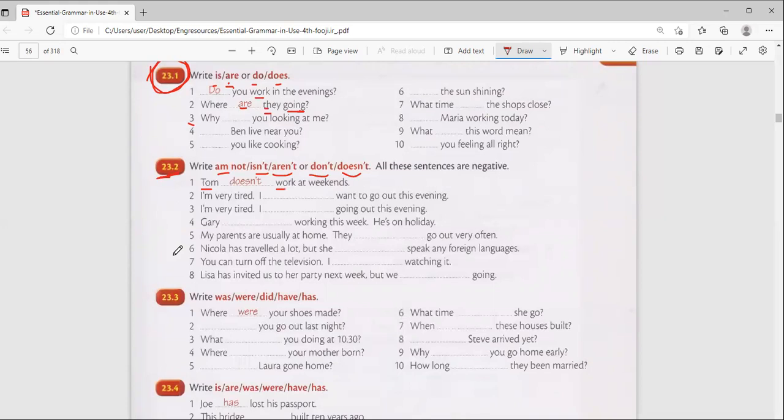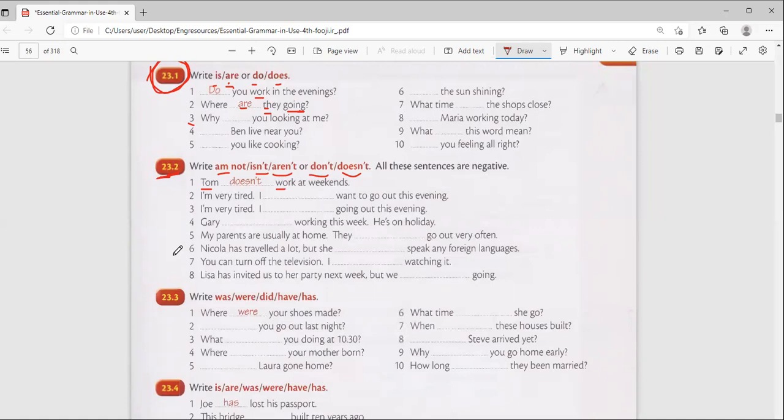I'm very tired. I want to go out. I don't want to go out this evening.